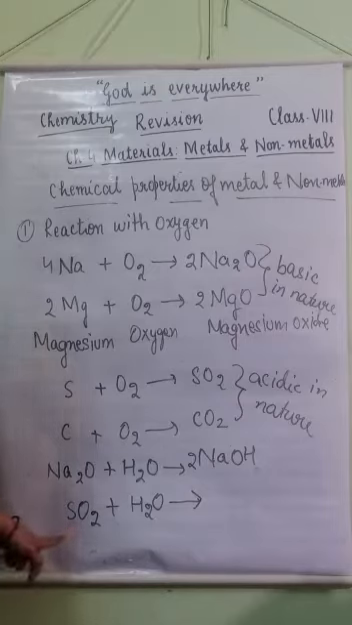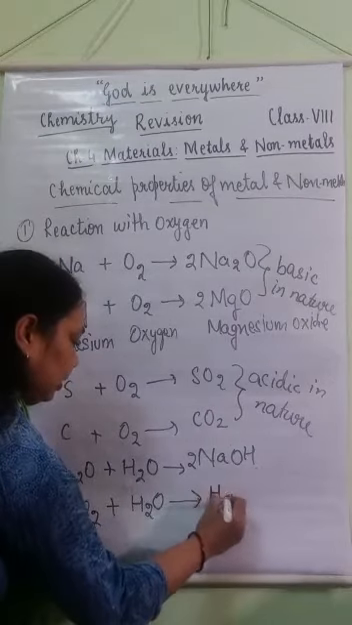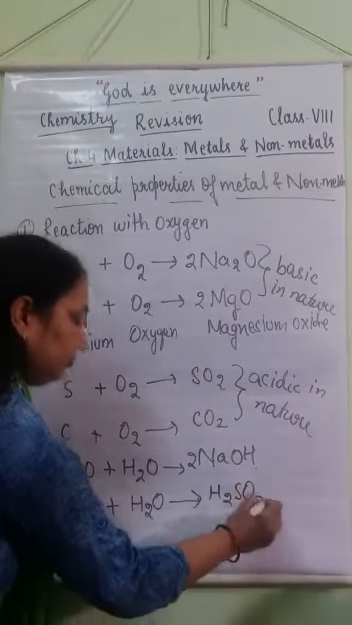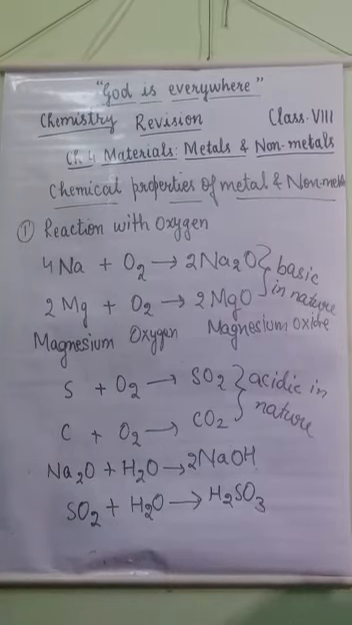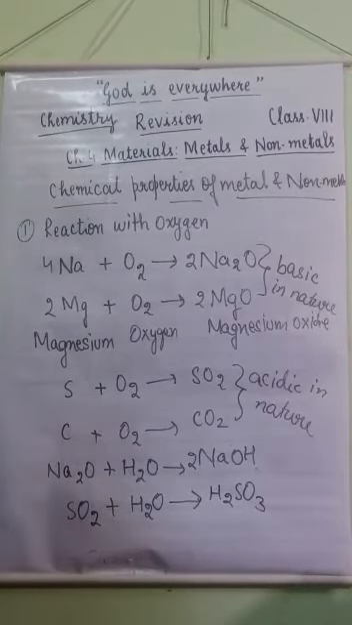So when sulfur dioxide reacts with water, it forms H2SO3, which is an acid. How can we test it is an acid? You know that when blue litmus is dipped in acidic medium, it turns red. So we will use blue litmus paper and check whether this is acid or base.